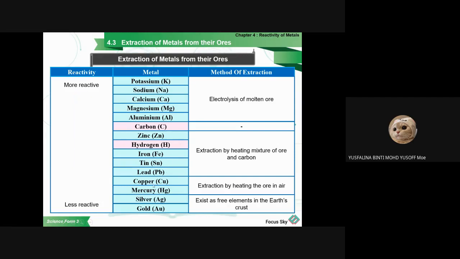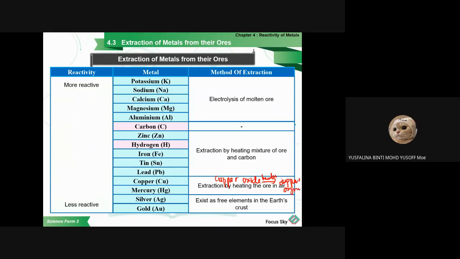For copper and mercury, because they are very less reactive, we can just heat the ore in the air. Let's say if I have copper oxide, I just heat it up in oxygen, and it will produce copper and oxygen.